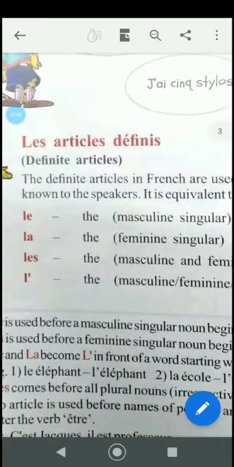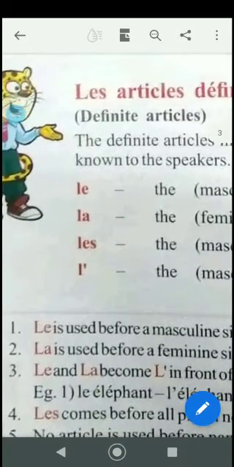When the object is masculine, you put the article le. When the object is feminine singular, you put the article la. When it is plural, for example les livres, les stylos, whether masculine or feminine, but in plural form, you make use of les.